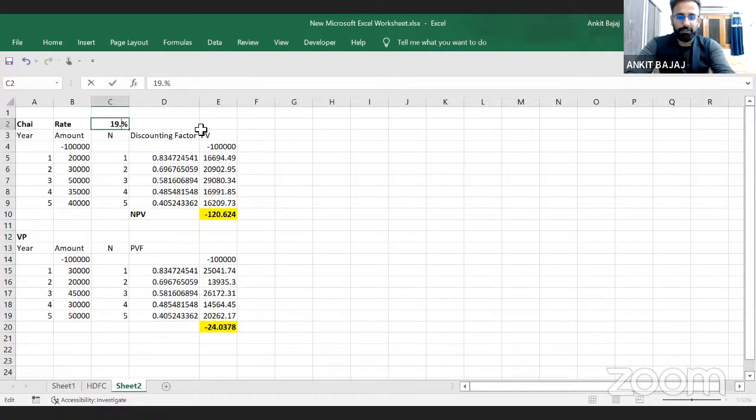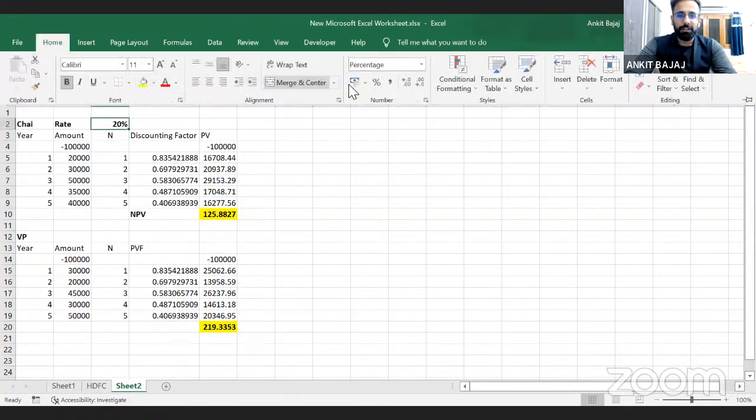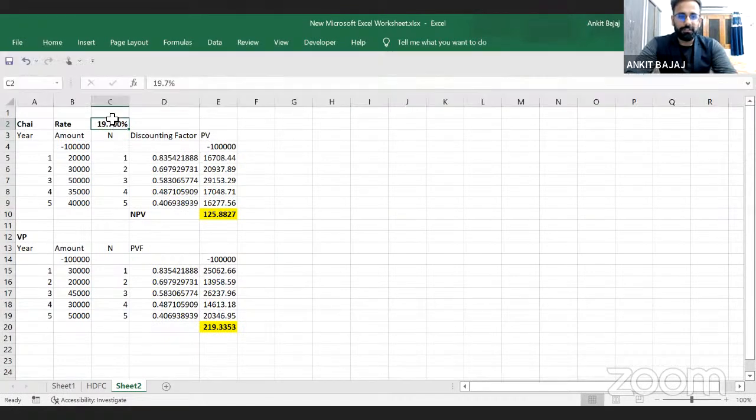Here, if I take 19.72 or 19.73, let's see, 19.72 if I'm taking, so almost your return will become 0. If I'm taking 19.75, yeah, so almost it is 0. 2.51 is almost 0, right?